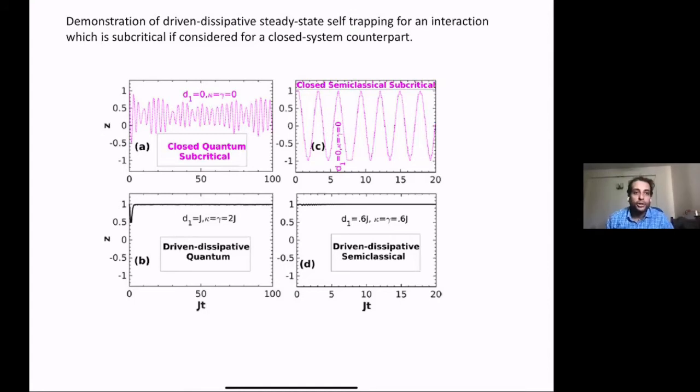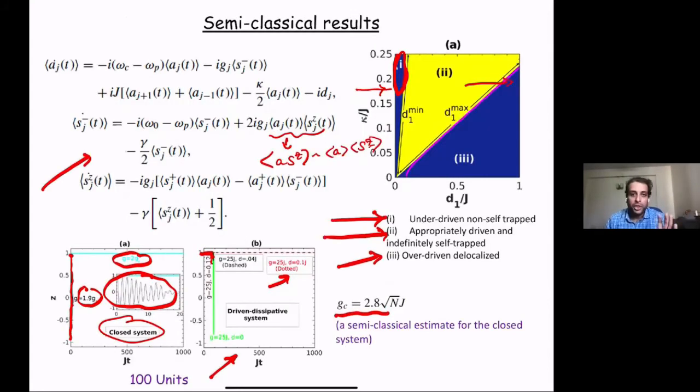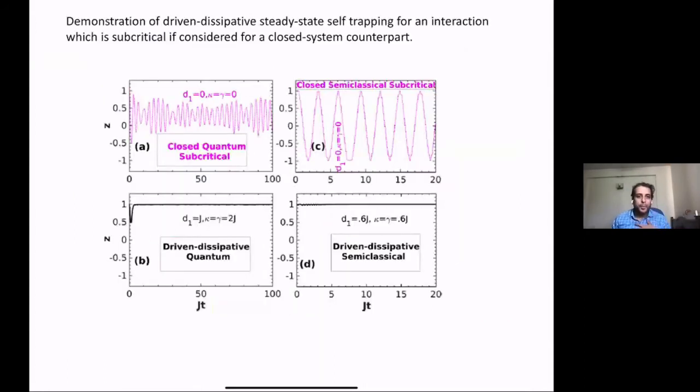Yes. Okay, so now, is there any question about the previous slides? This is basically the idea of self-trapping in scaled-up systems, and this slide is a demonstration that even if your closed system doesn't have self-trapping, you can open up the system to reach a self-trapped state. So let us look at the first column. This is a closed system, and it's in a regime where the imbalance is basically sloshing back and forth. You basically don't have self-trapping.